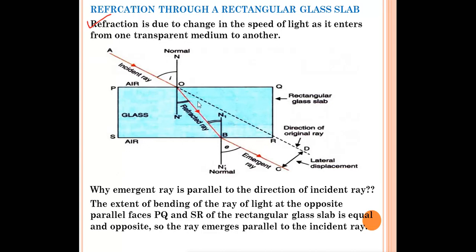So the extent of bending is equal, which means the angle of incidence is equal to the angle of emergence over there. Since both lines PQ and SR are parallel to each other, angle I should be equal to angle E. So both the rays are parallel to each other. The emergent ray is parallel to the incident ray.